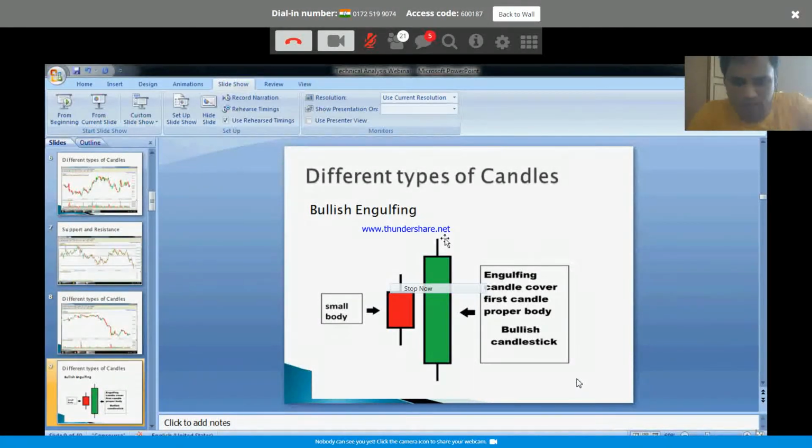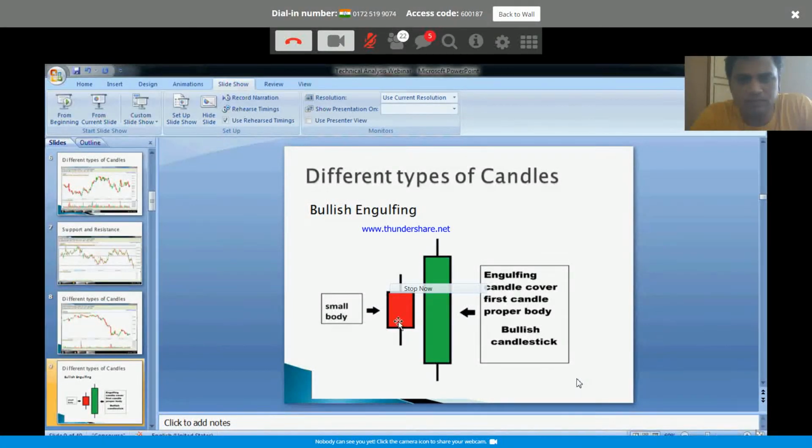Okay, this is a very important candle which tells a story about how bulls took charge. Now, what is a bullish engulfing candle? Engulfing meaning what? It covered the entire previous candle. Previous candle you see here, a small body candle. Usually it will be a red candle. Okay, that's when the reversal in the market happens. So this is a small red candle.